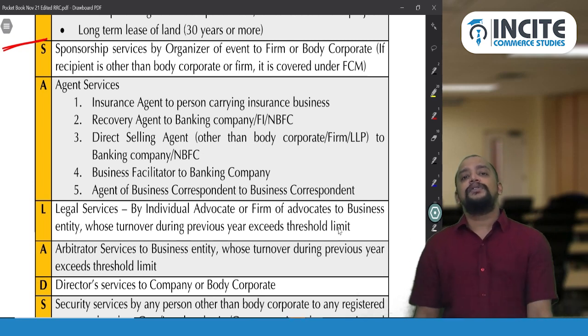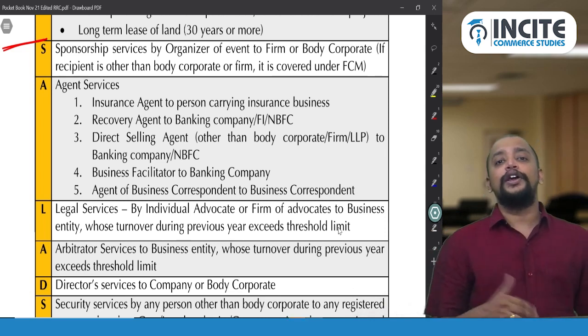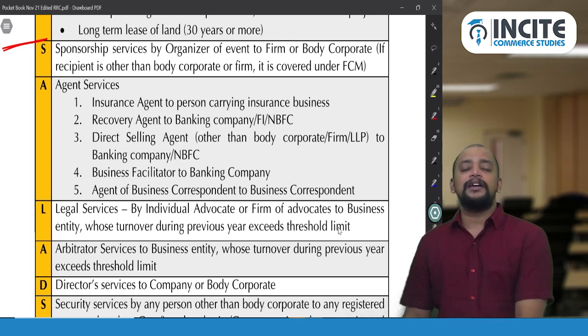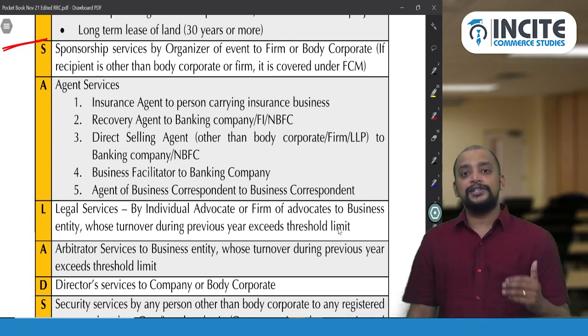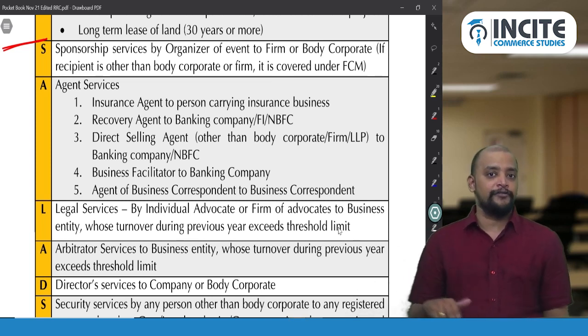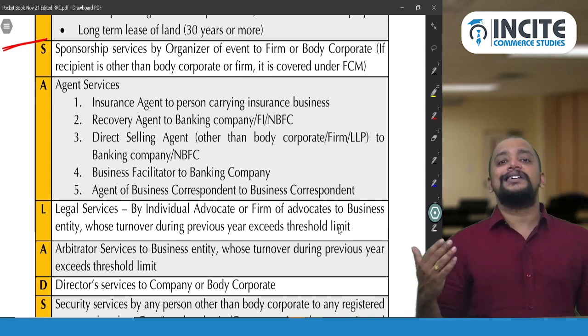So when will RCM come? Only when the supplier is other than a body corporate or firm, then the recipient, the banking company, will pay GST. So in case of a direct selling agent, remember, only a direct selling agent other than a body corporate or firm is covered under RCM. So what is the difference between a direct selling agent and a recovery agent?